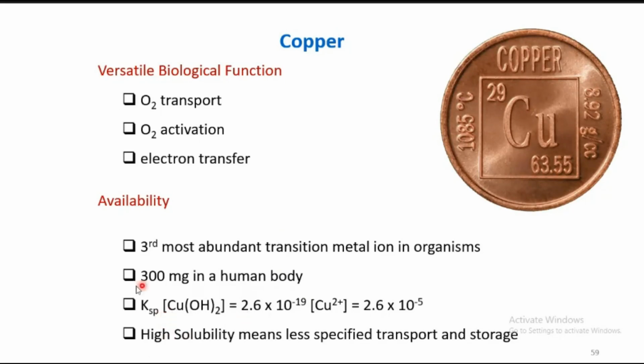If we look at copper hydroxide, its solubility product is 10 power minus 19, which gives a copper concentration of about 2.6 into 10 power minus 5. If the solubility product is higher, what is the meaning?